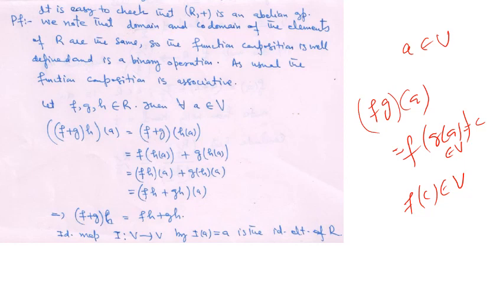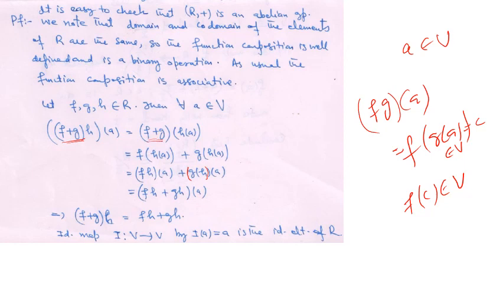Therefore (f plus g)h acting on a is equal to (fh plus gh) acting on a for all a in V. Therefore (f plus g)h is equal to fh plus gh.